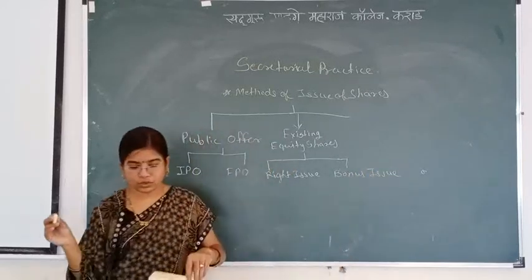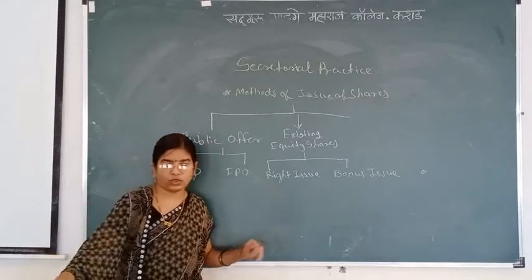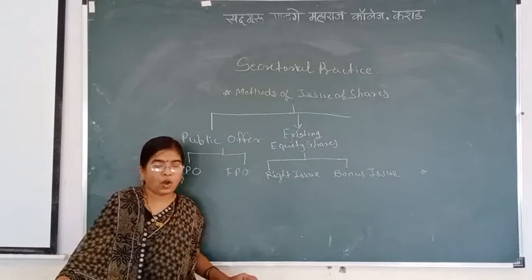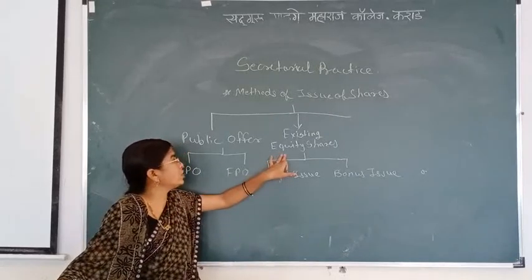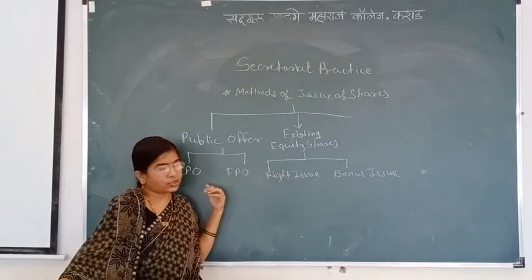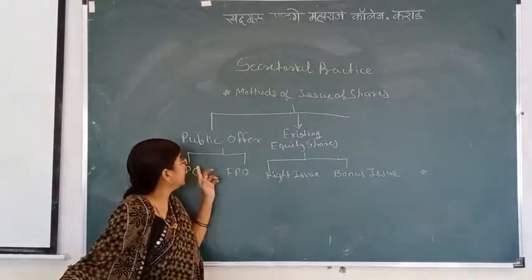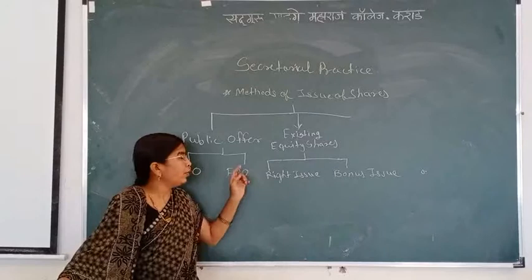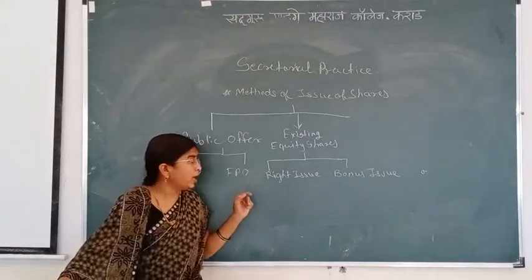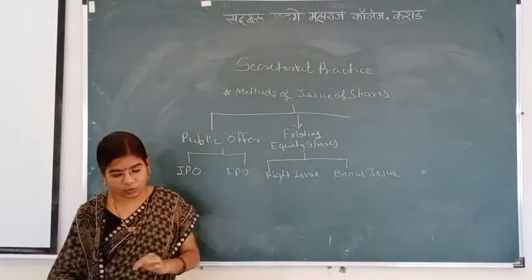Right shares or bonus shares are offered to existing equity shareholders. When a company offers a new public offer, it is called an IPO or FPO. When a company issues shares to existing equity shareholders, there will be a right issue or bonus issue.